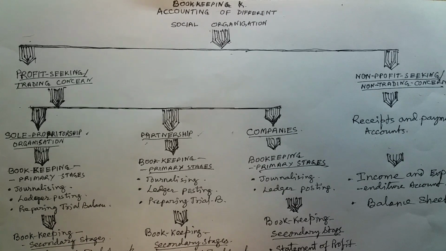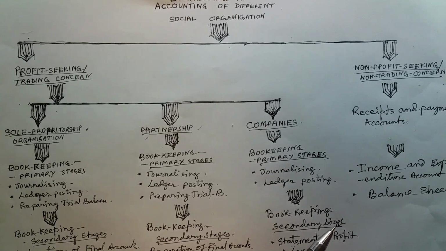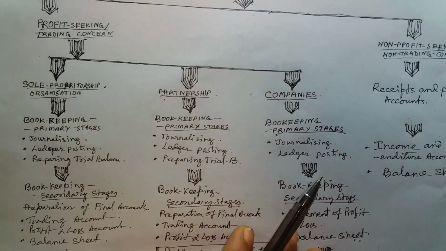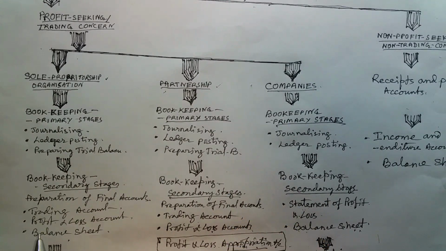This is the primary stage of bookkeeping. Then the secondary stage of bookkeeping is the preparation of final accounts. In this stage, we prepare the trading account, profit and loss account, and balance sheet.